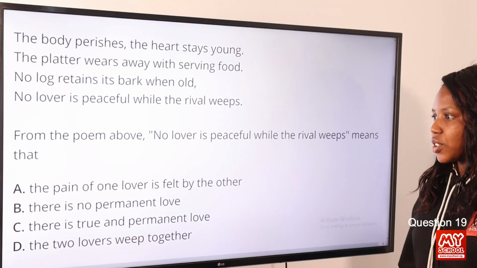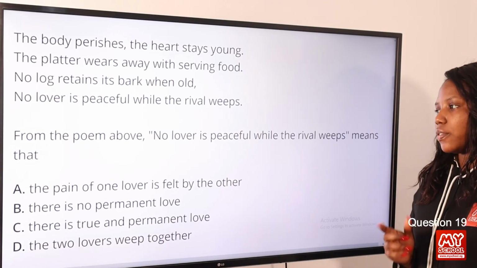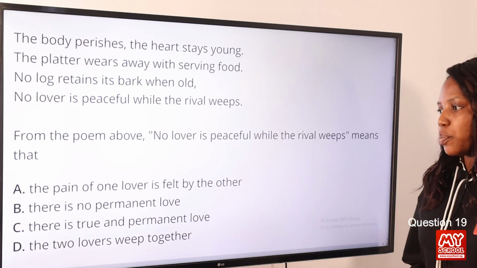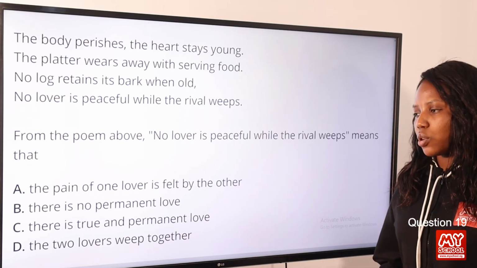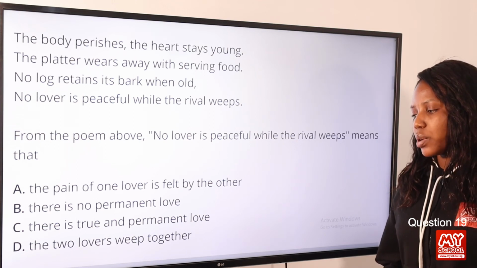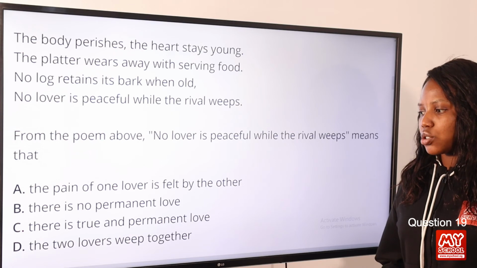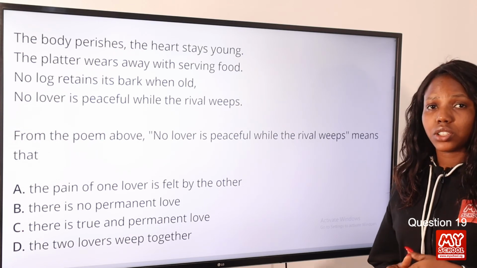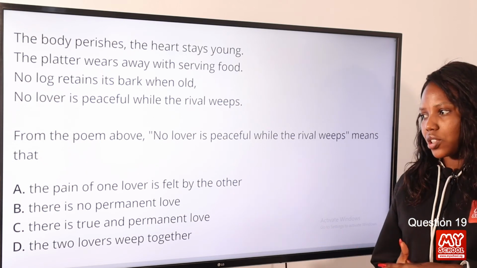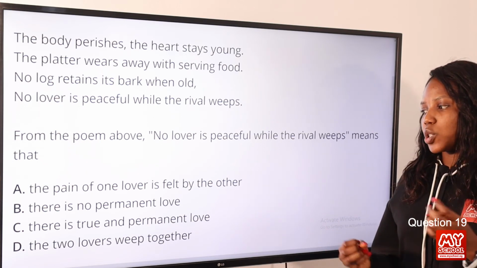Question 19. From the poem above, no lover is peaceful while the rival weeps, means that option A, the pain of one lover is felt by the other, option B, there is no permanent love, option C, there is true and permanent love, option D, the two lovers weep together. The answer to this question is option A. Option A is the best answer to this question. The pain of one lover is felt by the other.